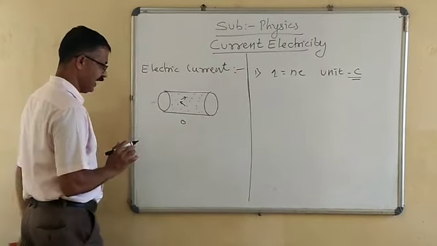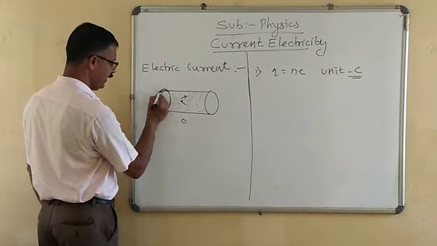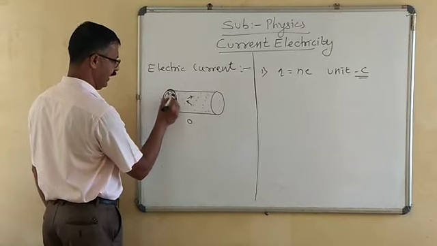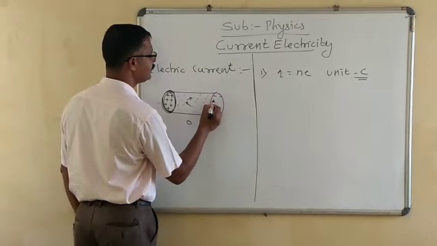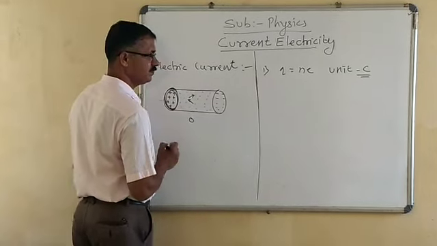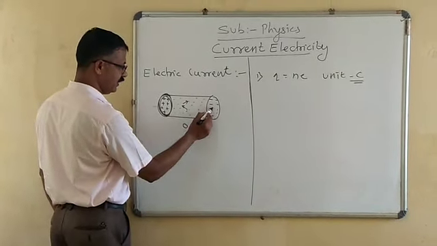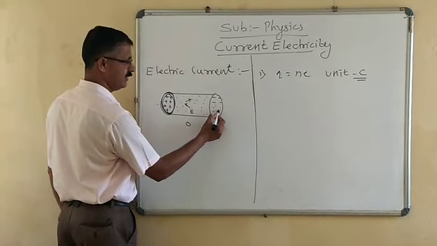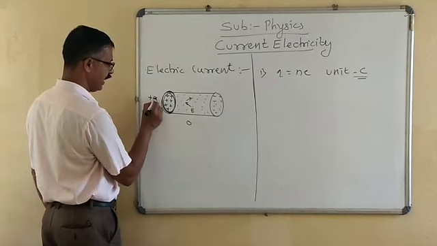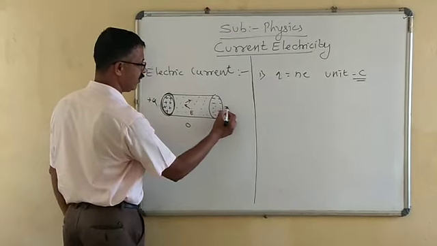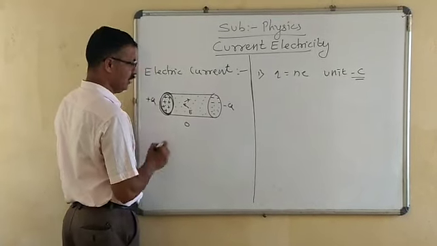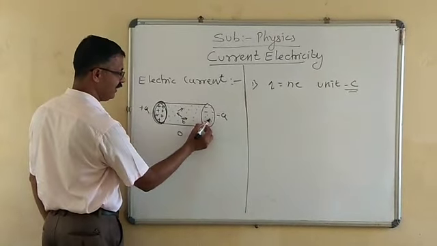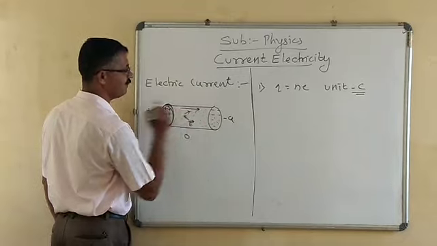Now, let us consider that one positively charged disk is put over this end and another negatively charged disk is put at this end. Due to these two disks, there is an electric field across these two ends. This end consists of plus Q charge, while this end consists of minus Q charge. Due to this, an electric field gets developed. The direction of this electric field is from positive towards negative.